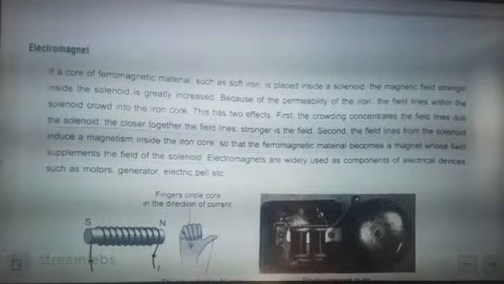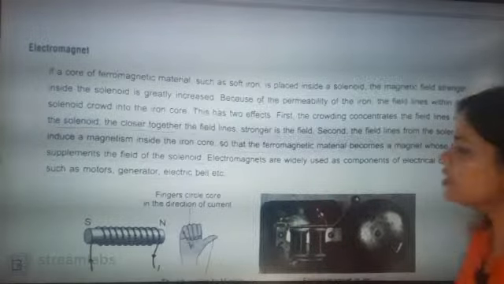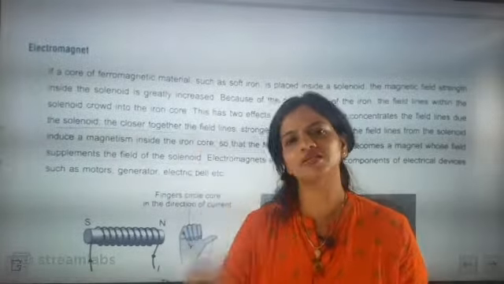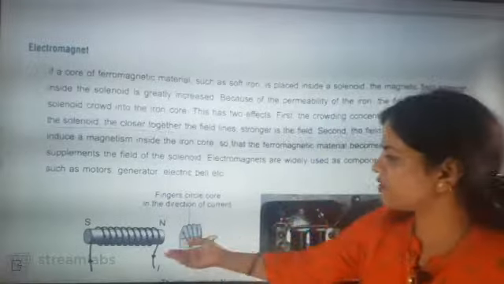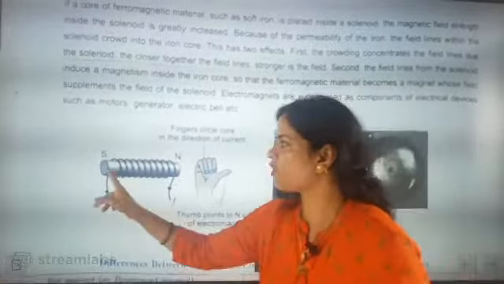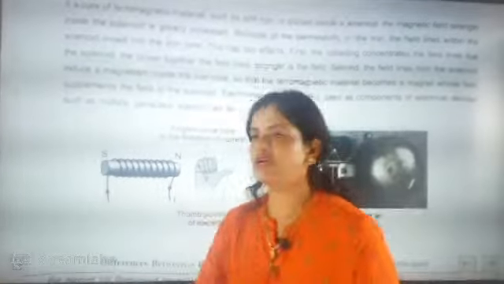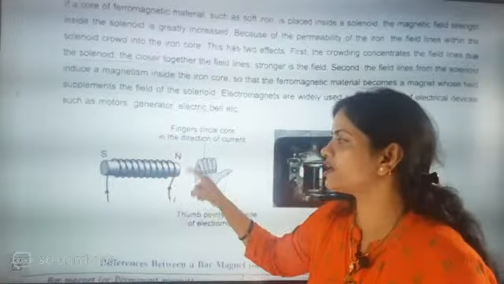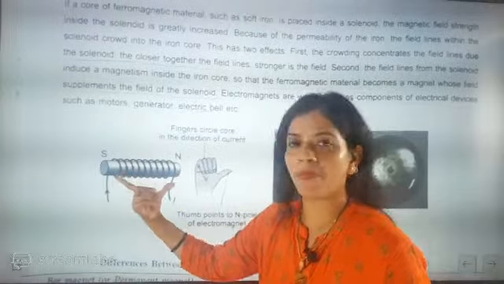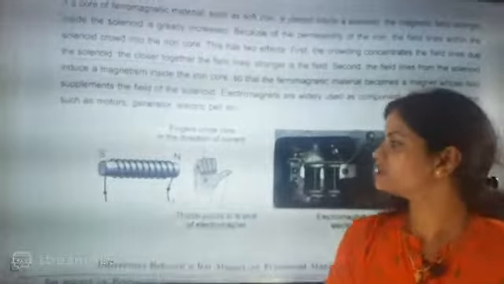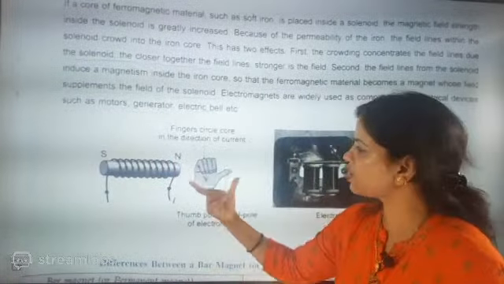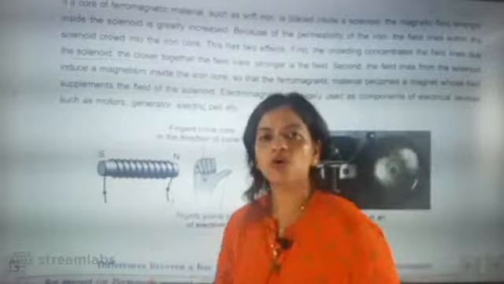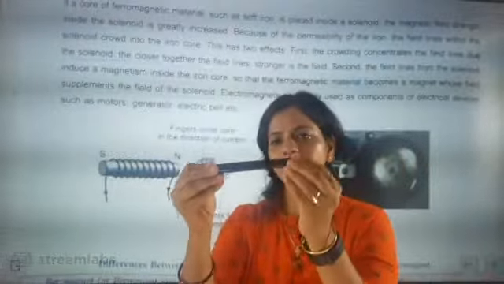How to make an electromagnet? Till here we have understood this point, beta. Now can you tell me how to make an electromagnet? You will say, auntie, you discussed everything and now you are again asking how to make an electromagnet. The electromagnet is here only, auntie. This is the electromagnet. When you take a soft iron core and allow the wire to coil around it, it will make an electromagnet. I hope you have understood, beta. Madhu and Tanishka understood this point.